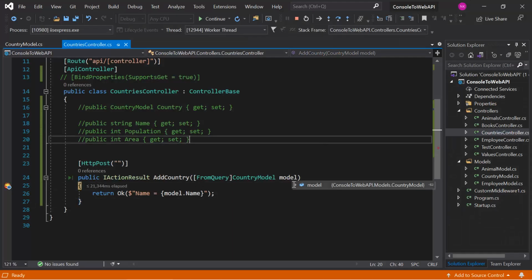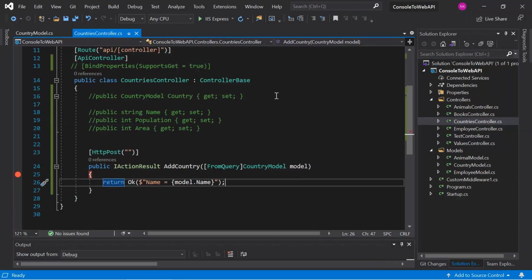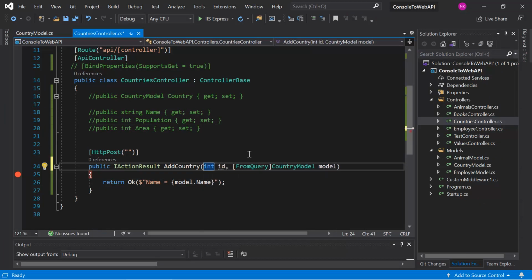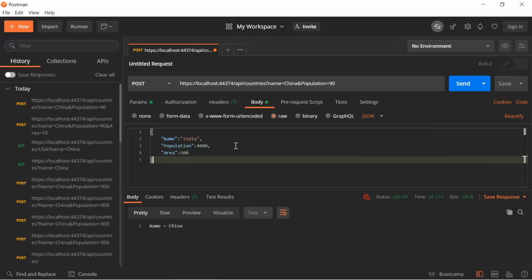Let's verify the values. Remember the third value, that is area, is 0. Here we have the default value of this property type, because we are using this FromQuery, which means the binding will take place only with the query string. Now let's try to use multiple FromQuery in this action method. So let's say here I'm passing ID also. Like this. Let's use the FromQuery like this. Run this application again. Without making any change in the URL and the body, just hit the send button.